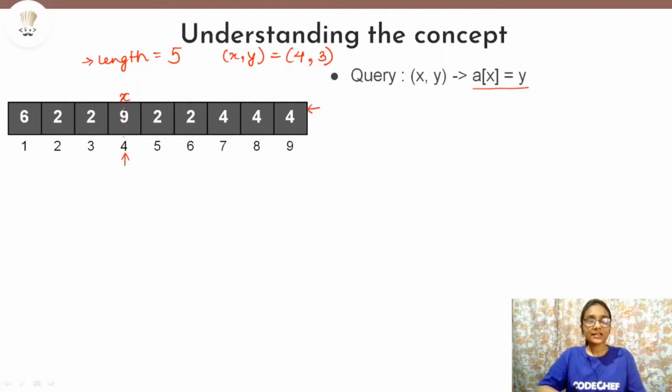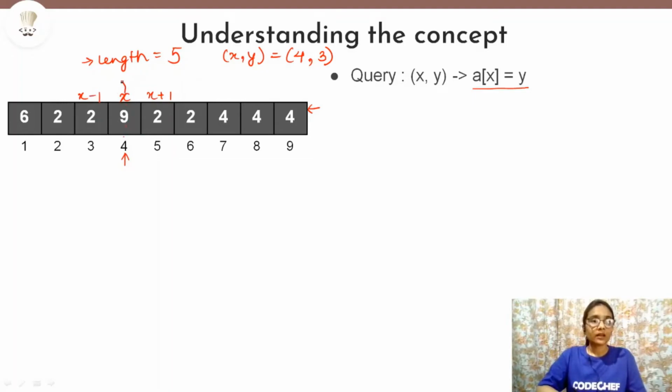So if your xth element is changing, then the contributions will only change because of the x minus 1th element and the x plus 1th element, and no other element can affect your length of the longest good subsequence, because all the rest of the elements are the same, but only this xth element is changing.